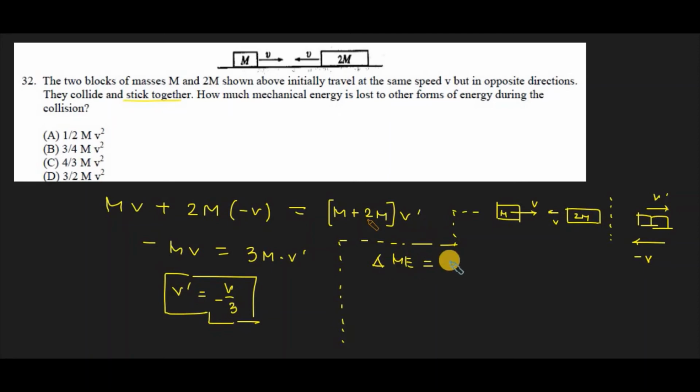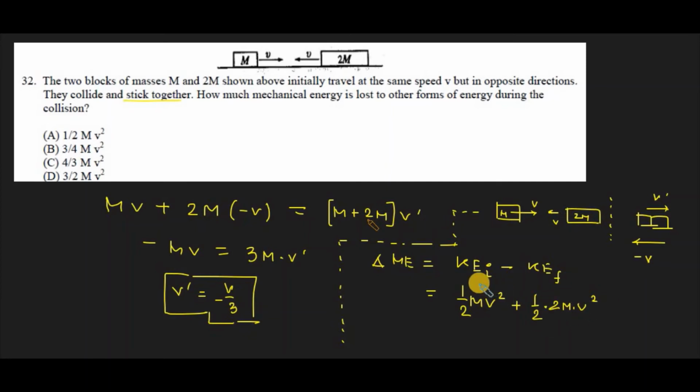So delta ME, the change in the mechanical energy, can be represented by kinetic energy initial minus kinetic energy final, the difference between the initial and final kinetic energy. And what is the initial kinetic energy? That is half m v square plus half into 2m into v square.